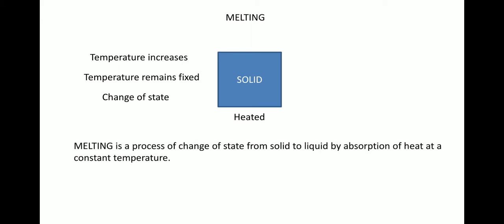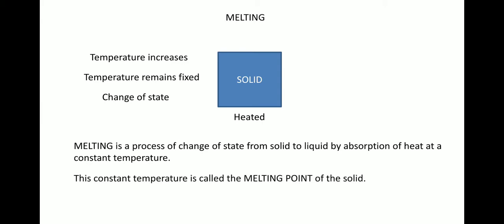So melting is a process of change of state from solid to liquid by absorption of heat at a constant temperature. So the temperature has to be fixed. So this fixed or constant temperature is called the melting point of that solid.